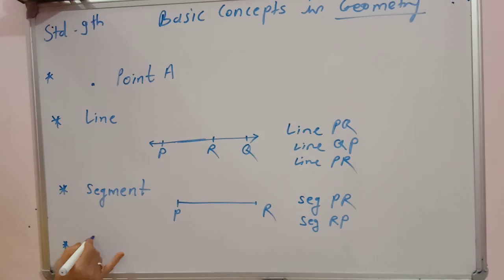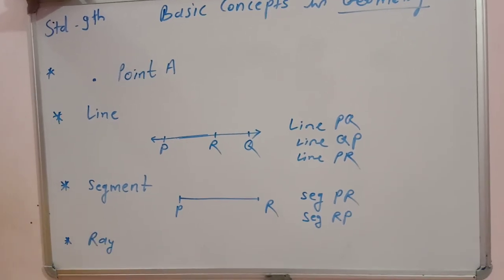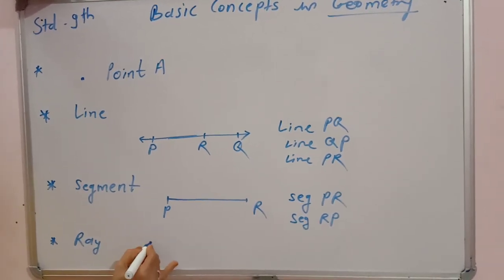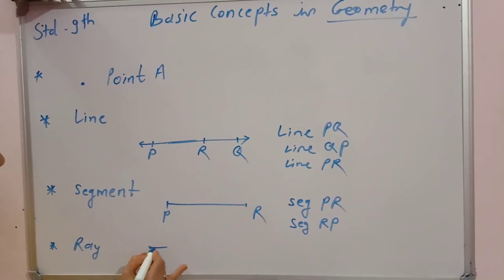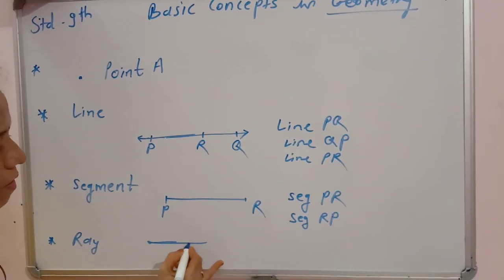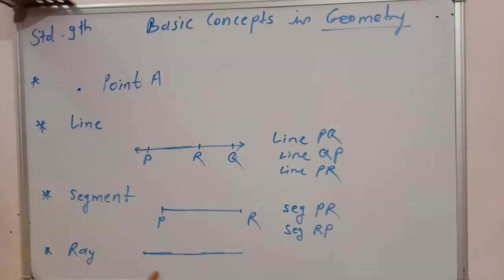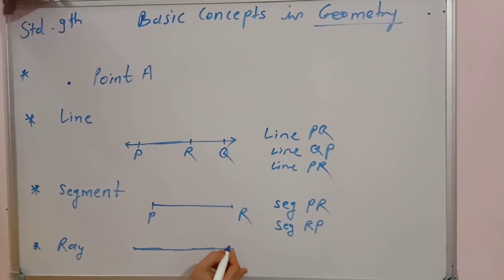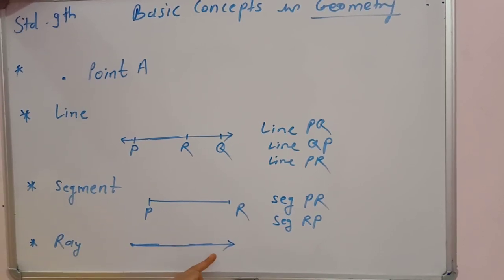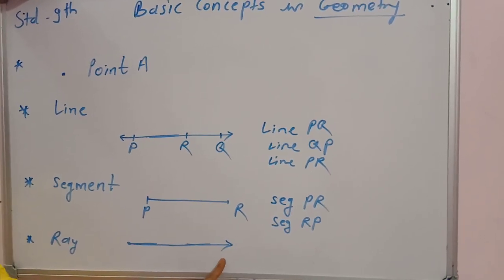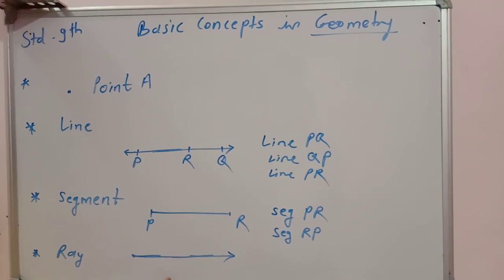The next concept is ray. Now suppose this is one point, and I have drawn a ray like this. I have taken many points here, and we can extend them unlimitedly only in one direction, then that is known as a ray.